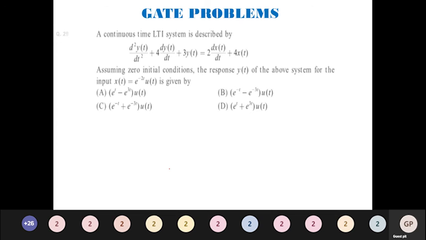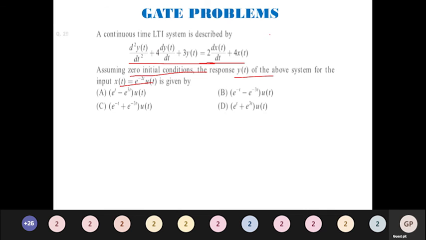A continuous LTI system is described by d square y of t by dt square plus 4 dy of t by dt plus 3 y of t is equal to 2 times dx of t by dt plus 4 times x of t. Assuming zero initial conditions, find the response y of t. The same kind of problem. I want you to solve and give me the answer. I will give you the steps alone.